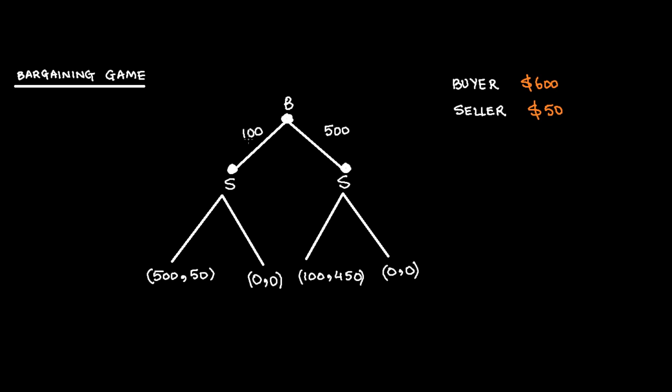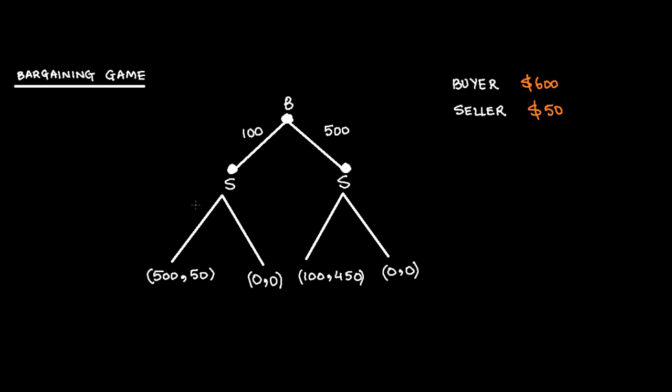If he offers $100 to a seller and seller gives him the product, then the profit to the seller is only $50. If seller rejects to sell this product for $100, then there is no payoff to the buyer and neither to the seller. If he accepts this, then the buyer has got the profit of $500 because he could have paid $600, but he is paying only $100. The other strategy buyer could play is $500.